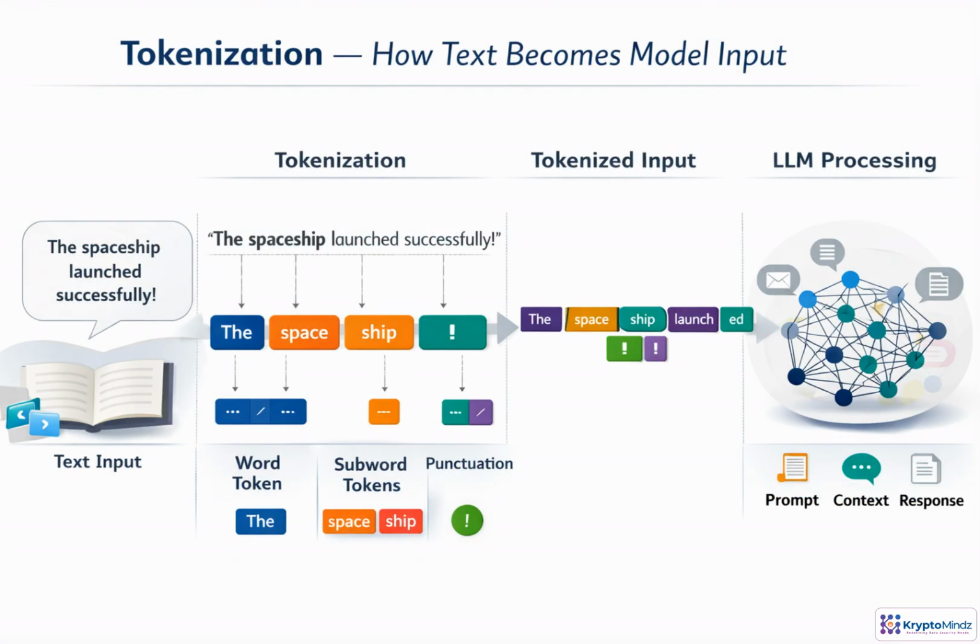Before an LLM can reason over text, the text is converted into tokens. A token might be a word fragment, a space-related fragment, or punctuation. A simple sentence can become more pieces than you expect, especially with uncommon terms. Everything sent to or produced by the model uses tokens: prompts, chat history, retrieved context, and responses. That is why token count directly affects cost, speed, and how much context fits.